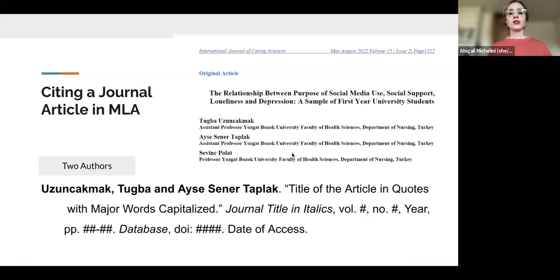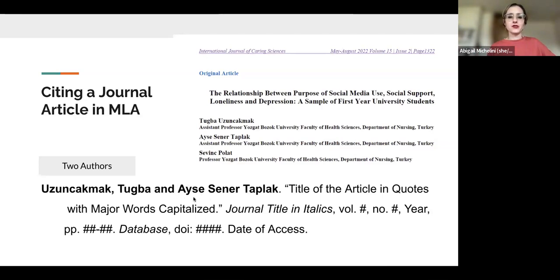If I have 2 authors, I'm going to do last name, comma, first name of the first author, and I keep them in that position because the authors are in order of who did the most work on the article, okay? So whoever's name is first, they deserve to be first, all right? Whoever's name is second deserves to be second. But the second name does not get reversed. It just goes in the order that it is.